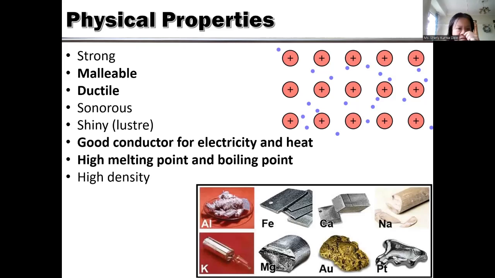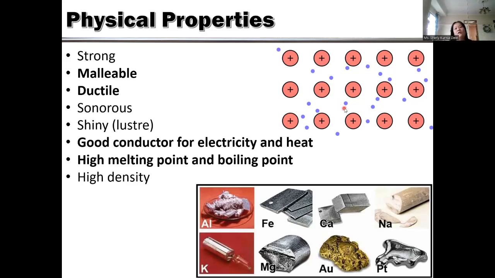Okay, and then it's ductile. Ductile means you can pull it into wire. So metal is ductile because of the shape of the metal, like here in the corner. The positive ones are the metal ions, and the electrons form the sea of electrons. So when you hit that metal, the formation of the positive ions just changes.